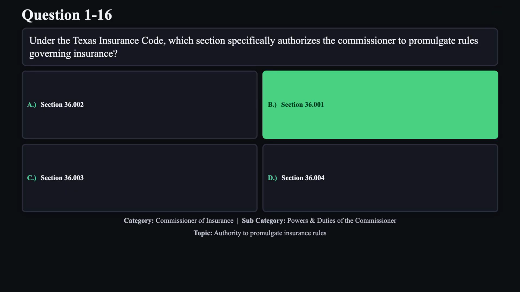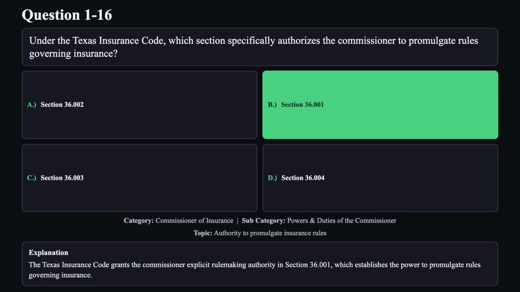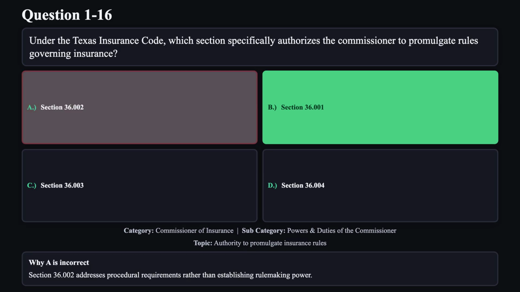The correct answer is B. The Texas Insurance Code grants the commissioner explicit rulemaking authority in Section 36.001, which establishes the power to promulgate rules governing insurance. Reason A is not correct. Section 36.002 addresses procedural requirements rather than establishing rulemaking power.